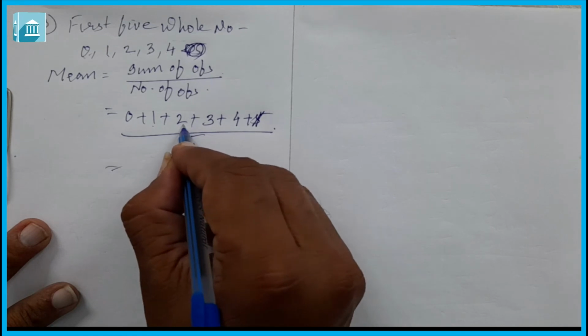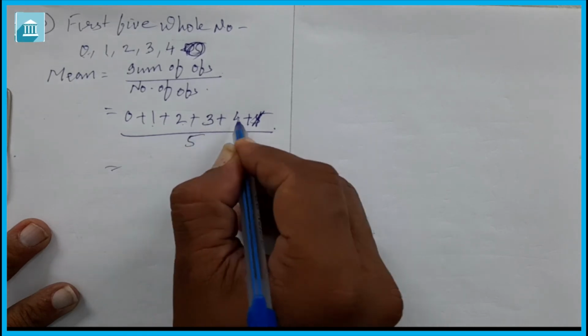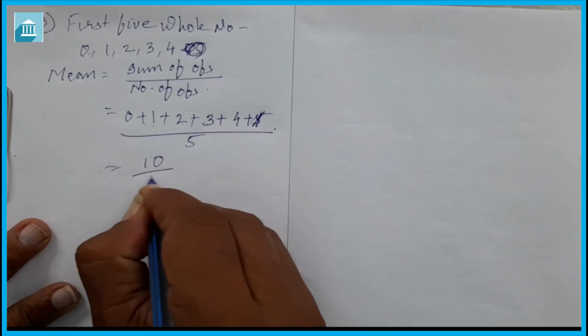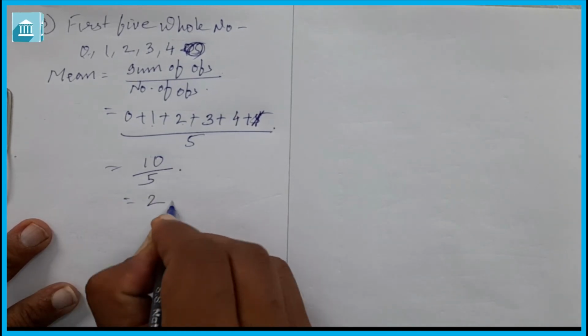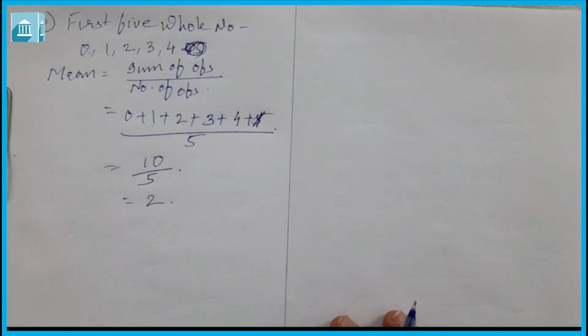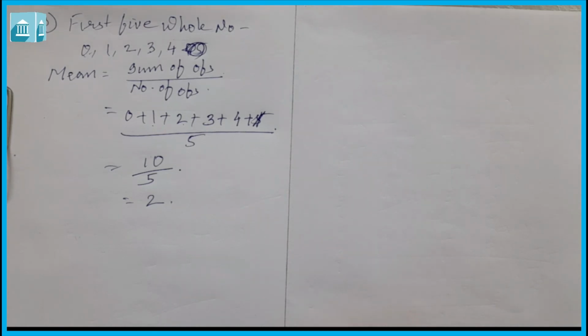1 plus 2 is 3, 3 plus 3 is 6, 6 plus 4 is 10, upon 5, which is equal to 2. So the mean of the first 5 whole numbers is 2. Now question number 4 and question number 5, you can do on your own as homework.